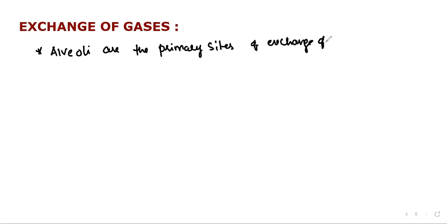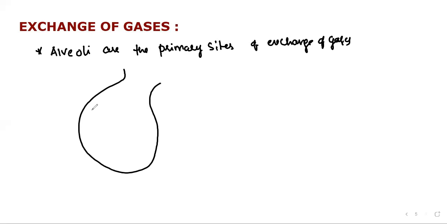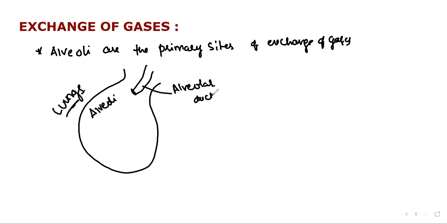Where exactly is it happening? As we said in the previous class, the alveoli are a part of the lung, the smallest part of the lung. This is the alveolar duct, the last branch of the trachea.